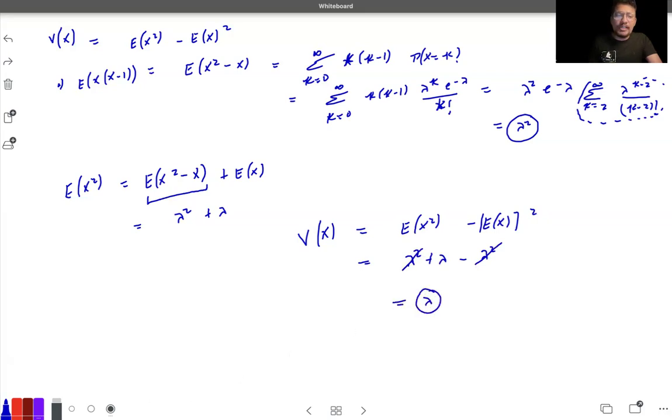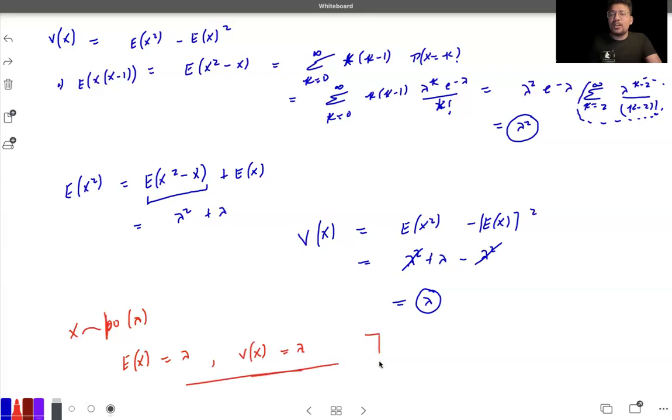So we came to know that in the case of X that follows some Poisson distribution with parameter lambda, the expected value of X will be coming out to be lambda. And if you go for the variance of X, that will be coming out to be lambda. So remember this property. Okay, so that is something about finding the mean and the variance of a Poisson distribution. Okay, I hope that makes sense, no doubt in this particular part. Okay, so let's move ahead now.